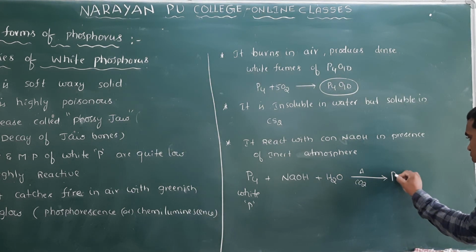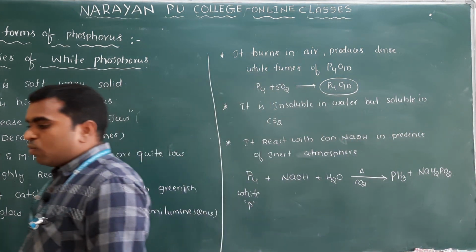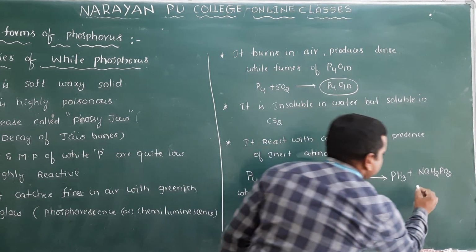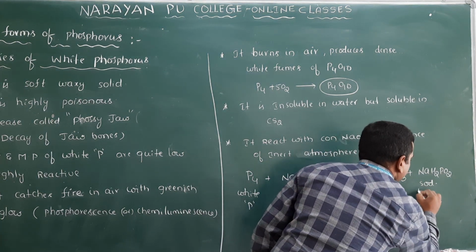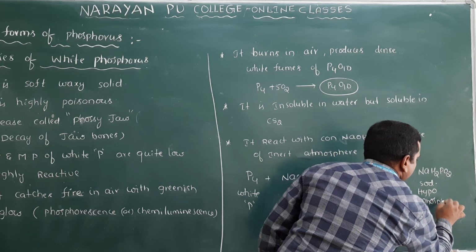Then the compounds you get are PH3 and sodium hypophosphite, NaH2PO2. Clear? So here you have to do the balancing. Sodium hypophosphite. What is the name of this compound? Sodium hypophosphite.